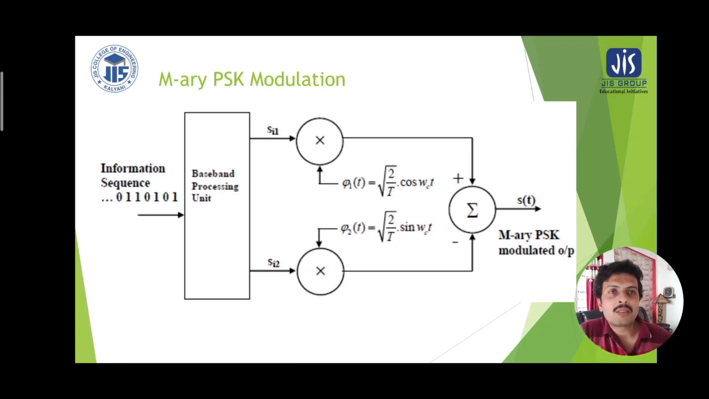Now after the multipliers, the product of the odd bit and the quadrature carrier, and the even bit and the in-phase carrier, are ready at the input of the summer. The summer here works as a subtractor because one of the inputs is 180 degrees out of phase. Therefore, the final resultant summer output s(t) represents the M-ary PSK modulated output signal.